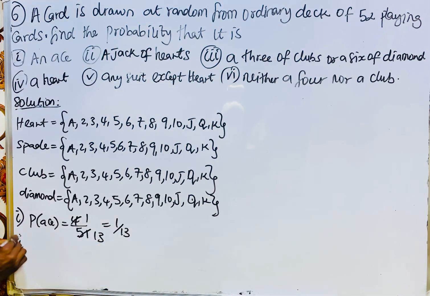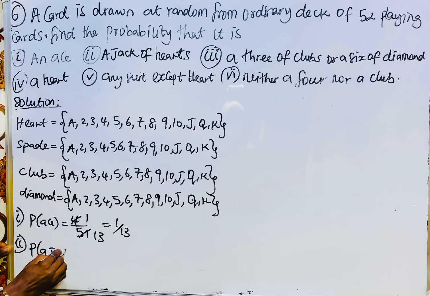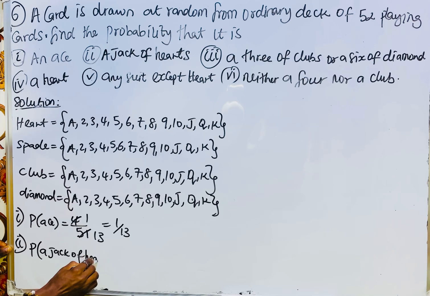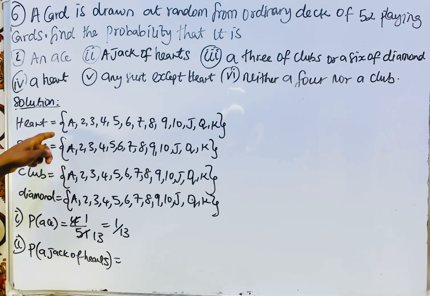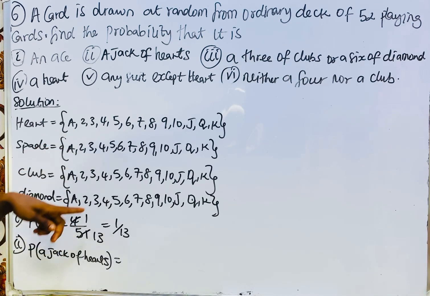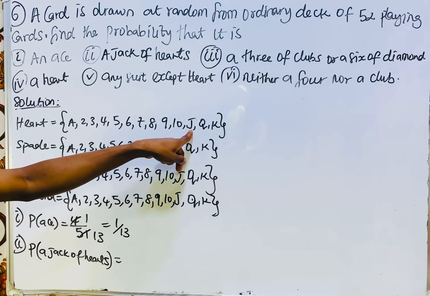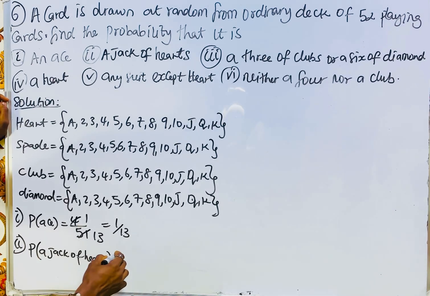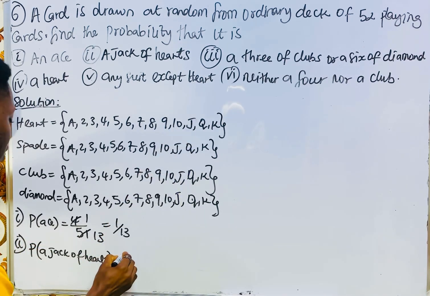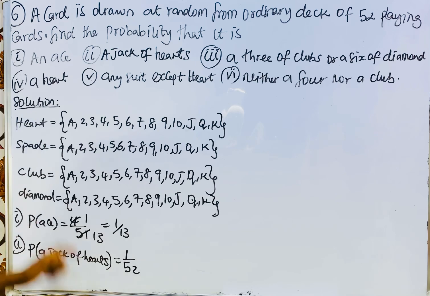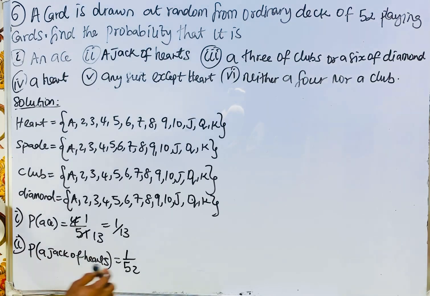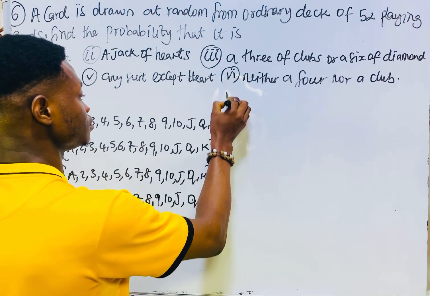So (ii), probability of obtaining a jack of hearts. So a jack of hearts. The probability of obtaining a jack of hearts will be what? How many jacks of hearts are here? 1. So we have 1 all over 52. So the probability of obtaining a jack of hearts is 1 all over 52.